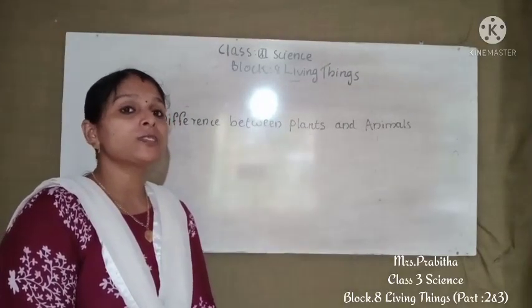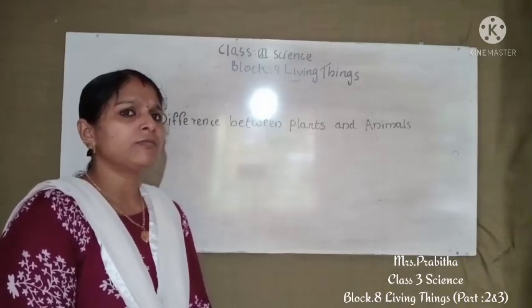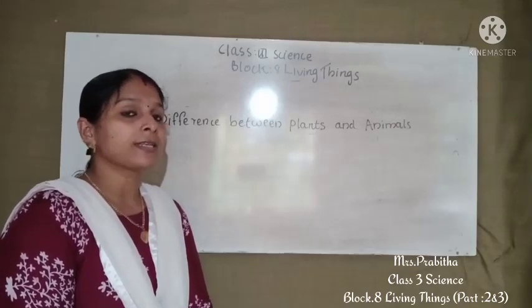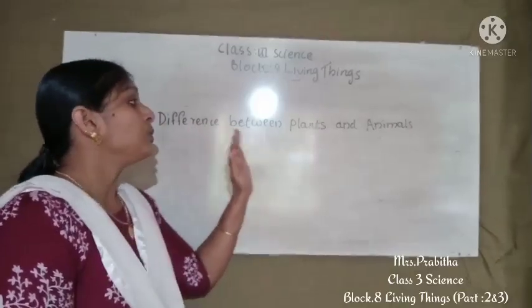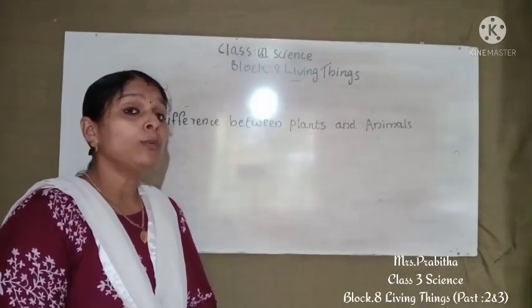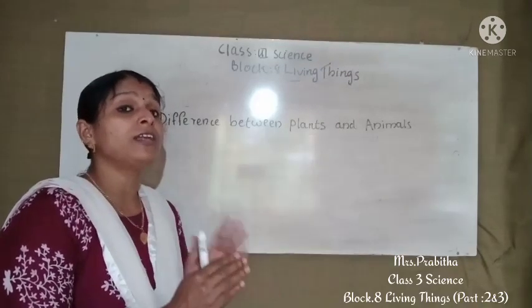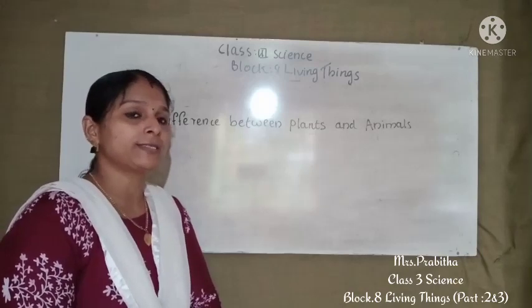In the last class we started block 8, living things. We discussed what the important features of living things are. In today's class we are going to discuss the difference between plants and animals. As we all know, plants and animals are living things. How are plants different from animals? That is what we are going to learn in today's class.